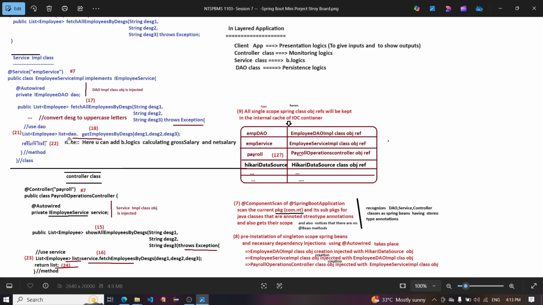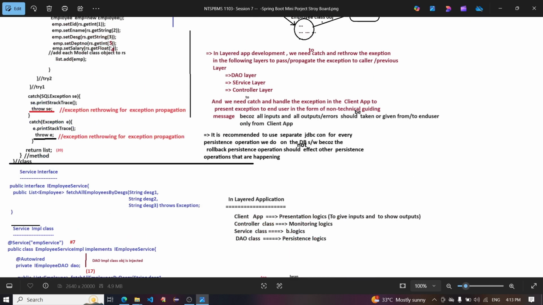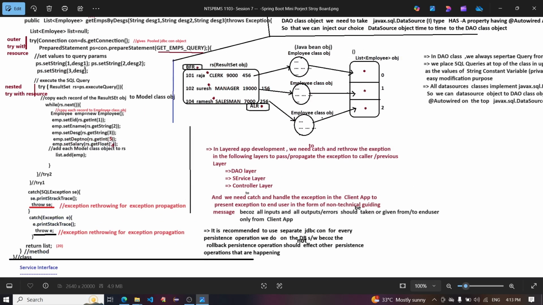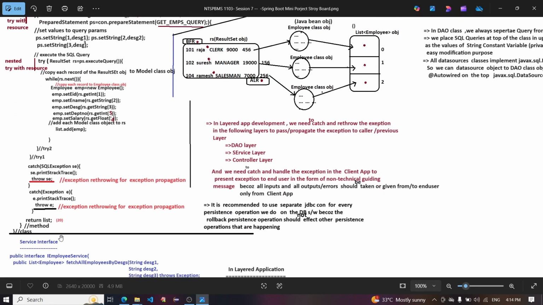DAO.get. Okay, so the list is storing, and 19. Going to the DAO method getEmployeeByDesignation(String designation1, String designation2, designation3) throws Exception, and 20. return list.